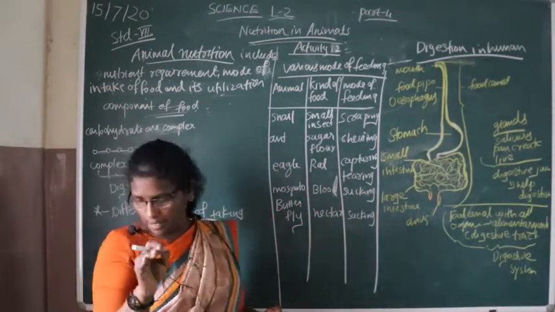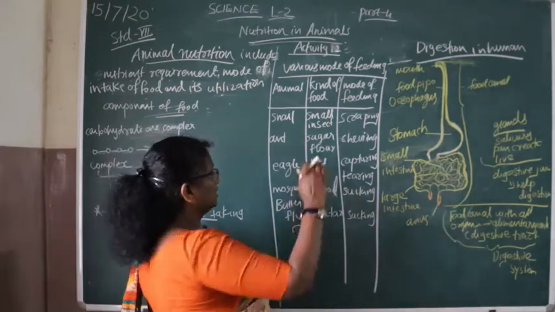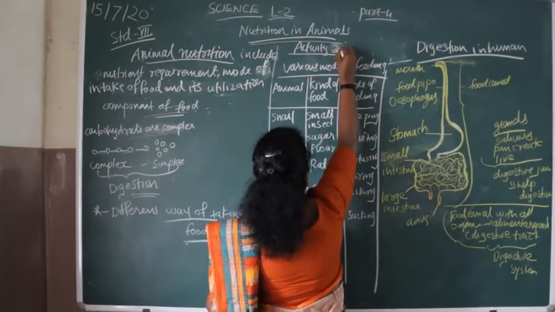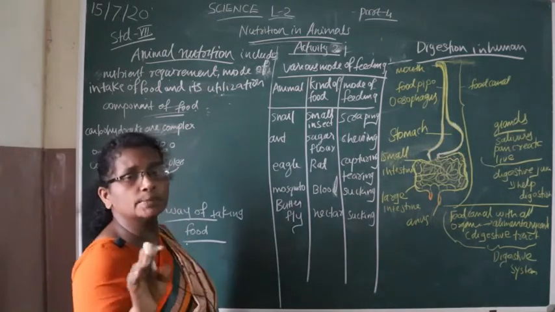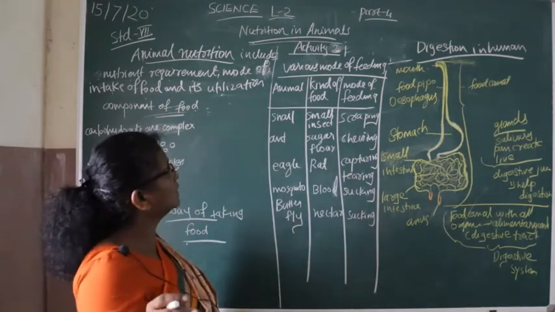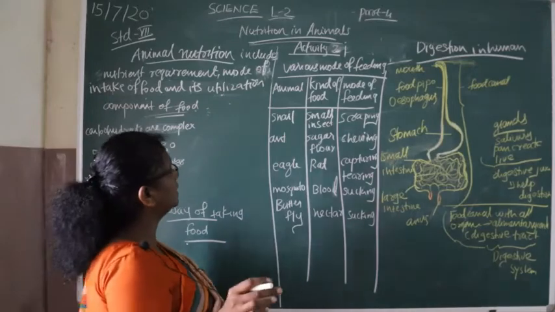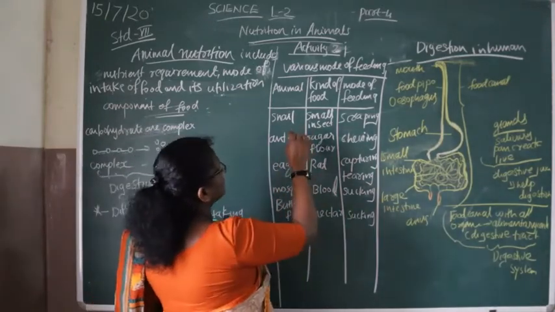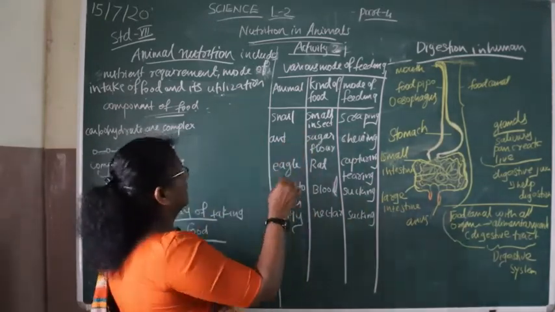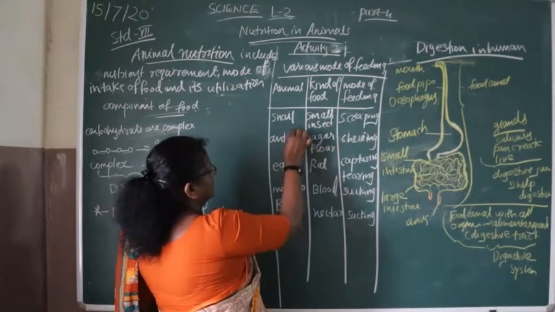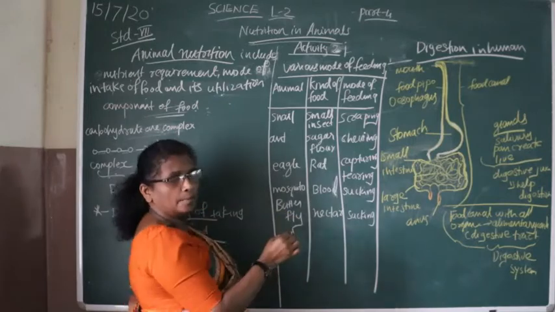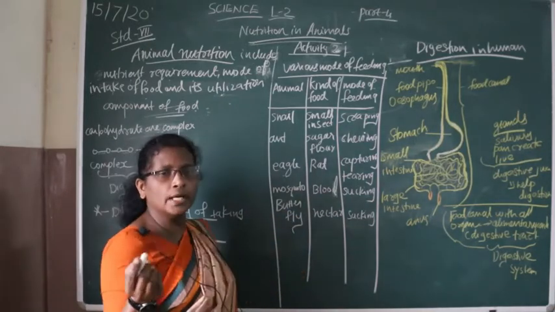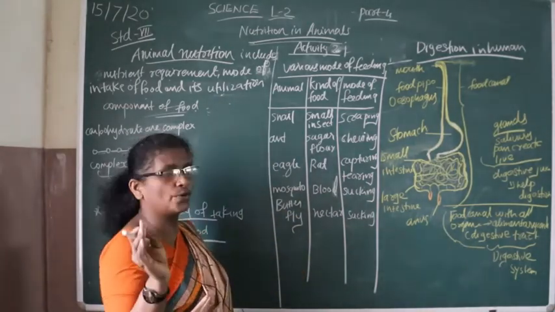In activity number 2.1 you can see the various modes of feeding, which we will discuss with the help of this activity. Listen here, students: some animals, such as the snail, eagle, mosquito and butterfly, have different kinds of food and different modes of feeding.